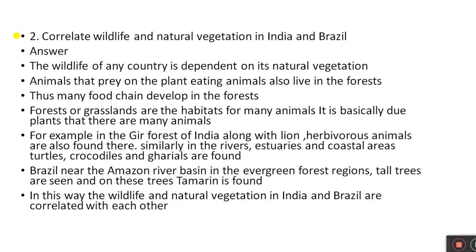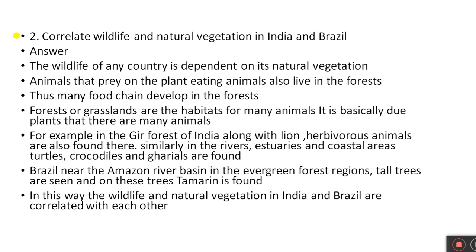For example, in the Gir forest of India, along with lions, herbivorous animals are also found. Similarly, in the rivers, estuaries, and coastal areas, turtles, crocodiles, and gharials are found.